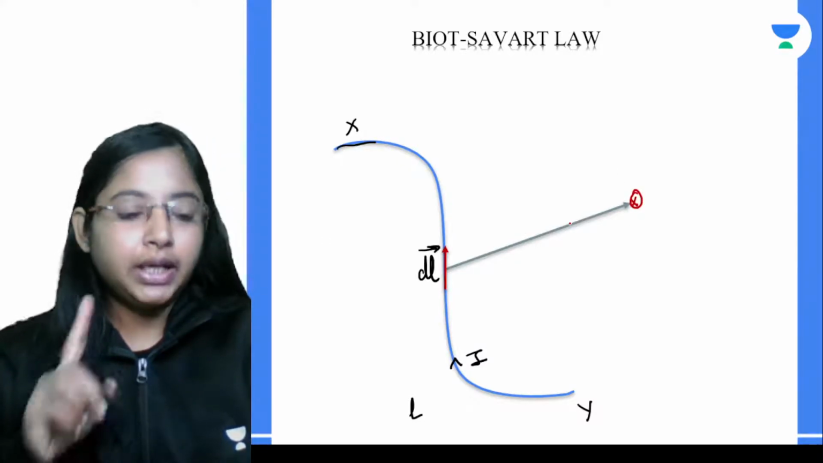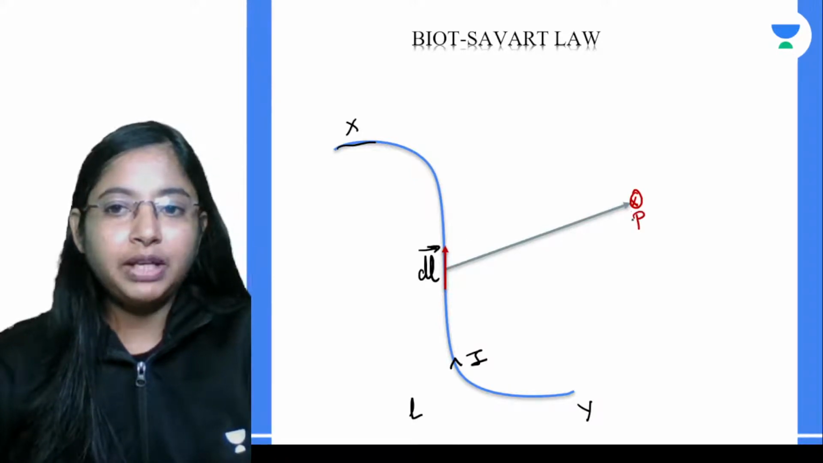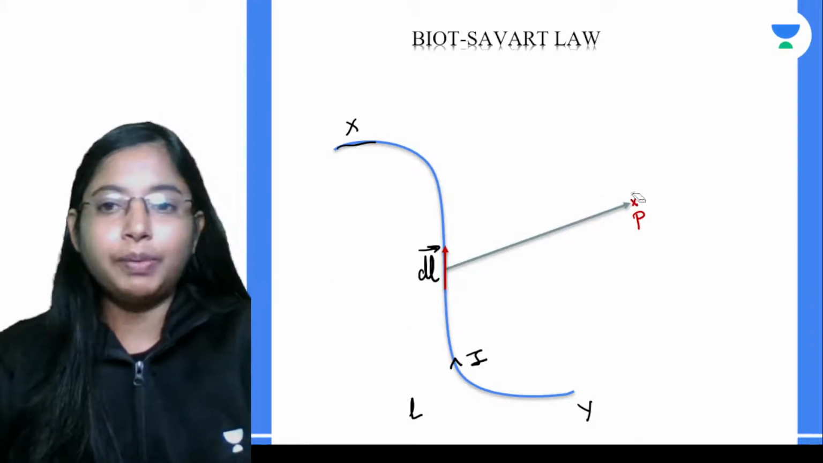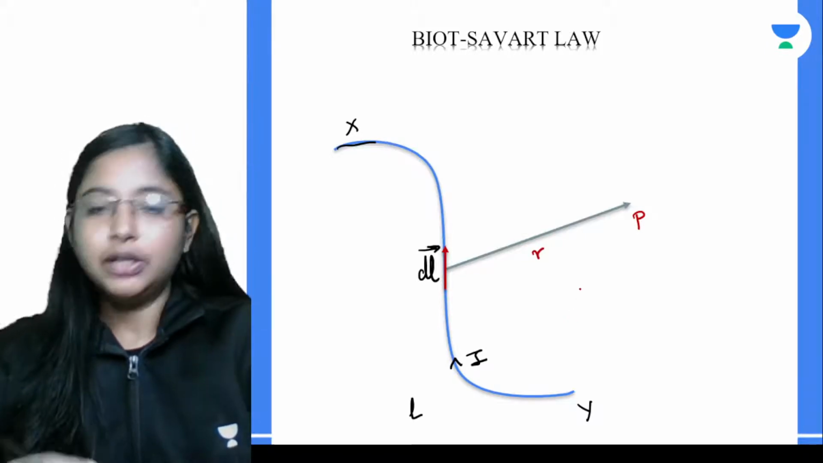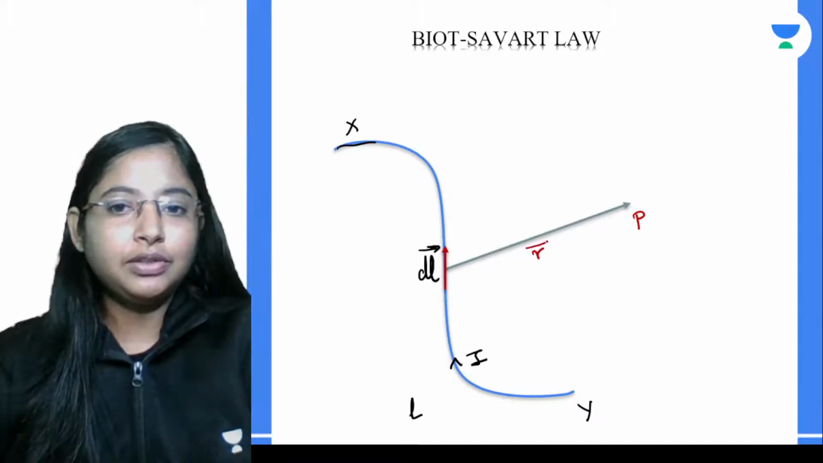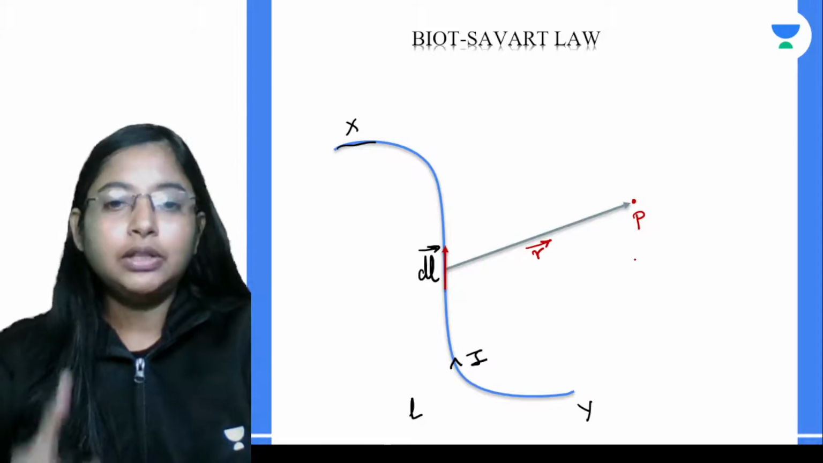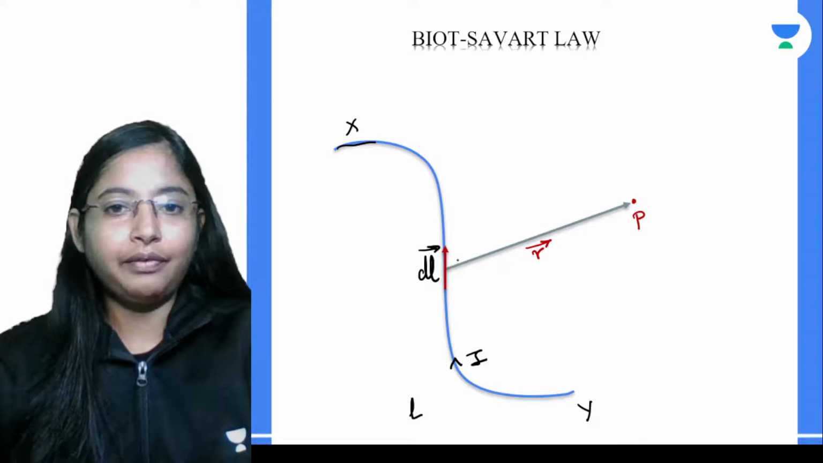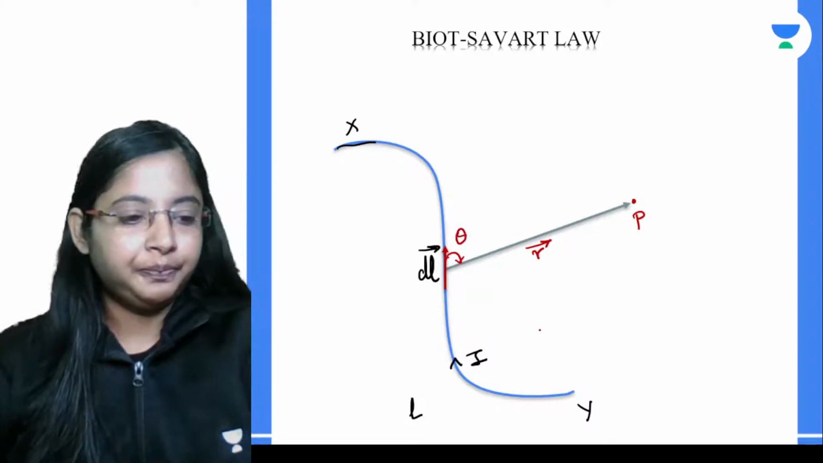Now once again, the point to be noticed is the distance from this current element to the point P that we have chosen. Let's say the distance is R. This is nothing but the position vector, so we can give it as R vector. Between this current element dL and this R vector, there is an angle, theta.